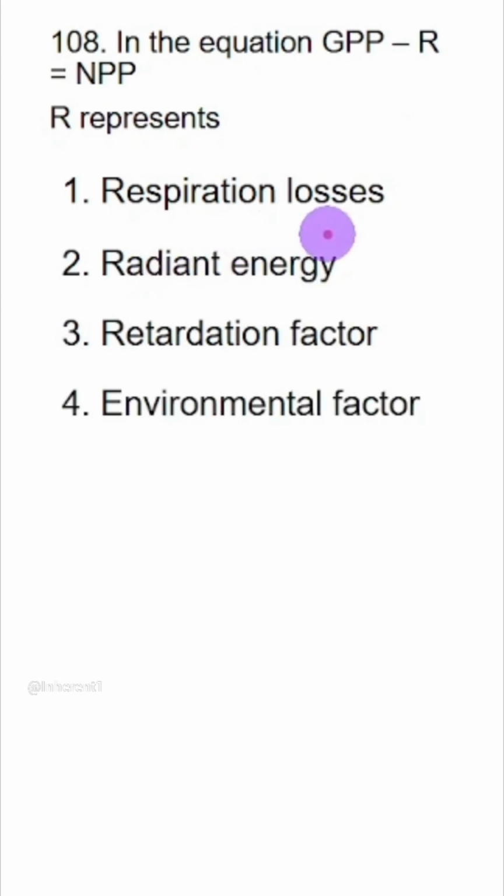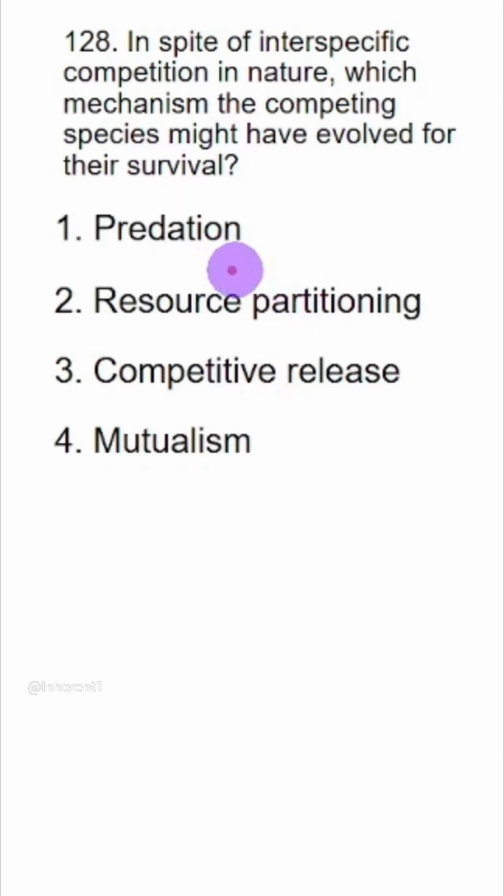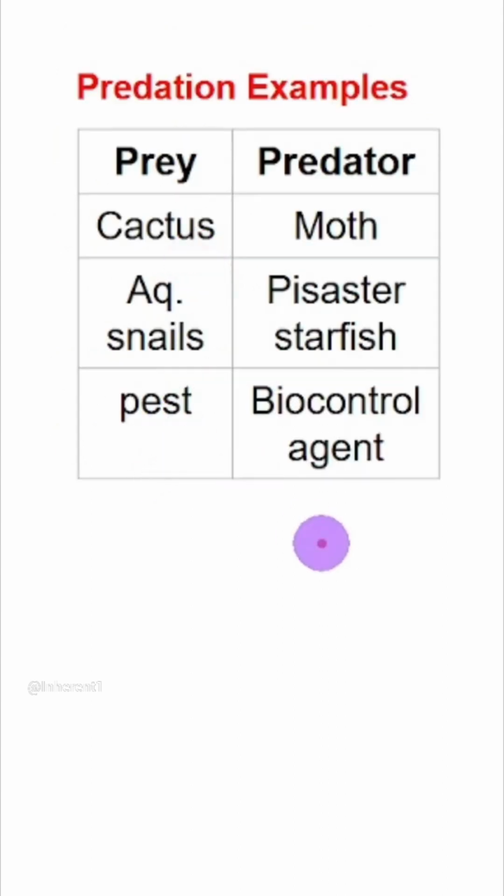Respiration losses. In spite of interspecific competition in nature, which mechanism the competing species might have evolved for their survival? So let's go through each and every option first. First one, predation. Predation, one is harmed, the other one is benefited. So survival of both is not possible. So these are some of the examples given in NCERT.